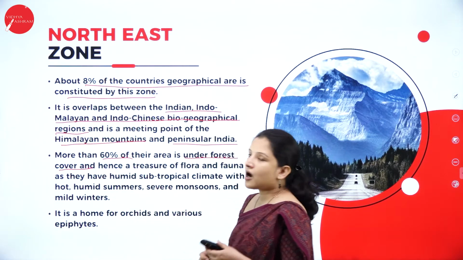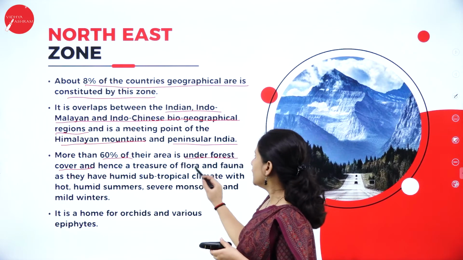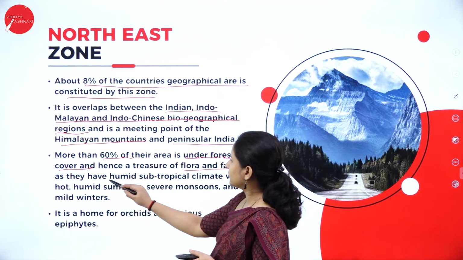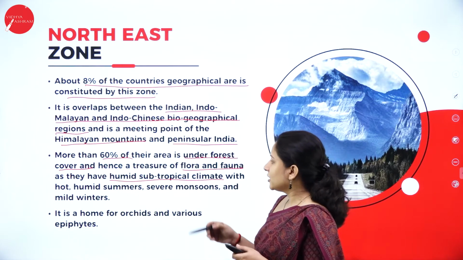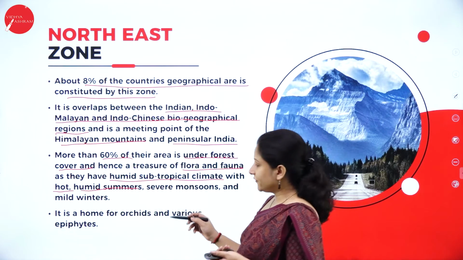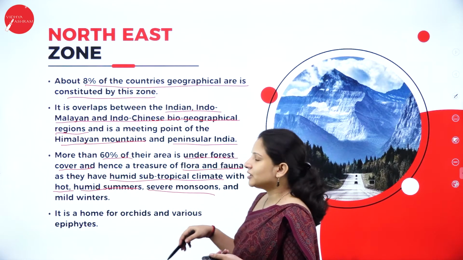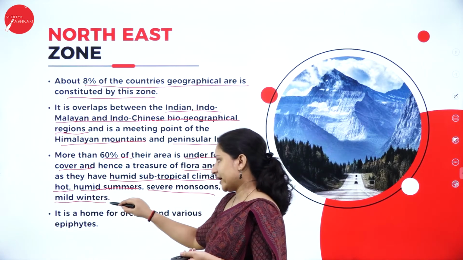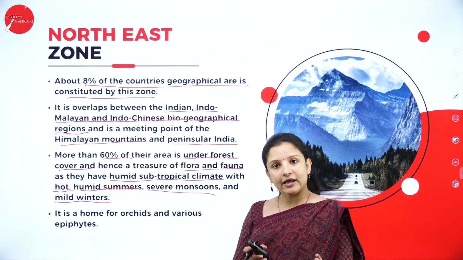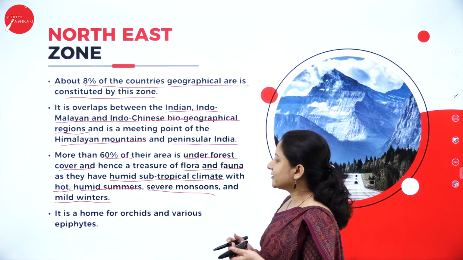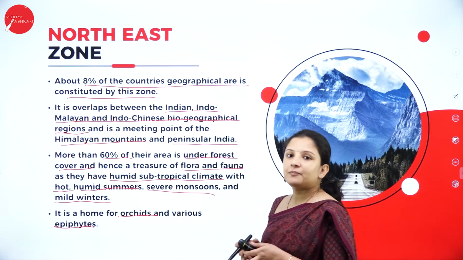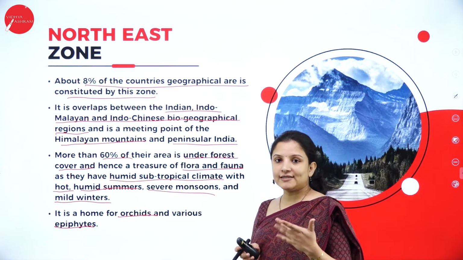and hence it houses a large number of flora and fauna because the climate is very, very good with humid subtropical climate wherein they have hot, humid summers and very severe rainfall during the monsoons, and the winter is also quite mild. So therefore, plant species population is quite high, therefore the animal population is also quite high, and it is a home for a lot of orchids and epiphytes. So epiphytes are plants which grow on other plants, on the trees and all that.